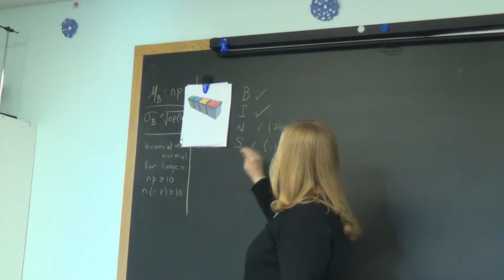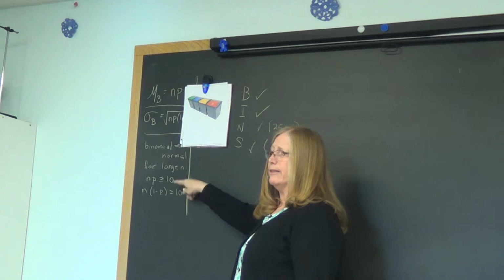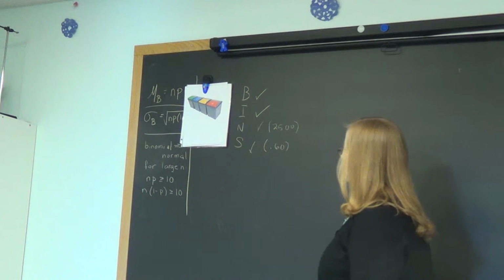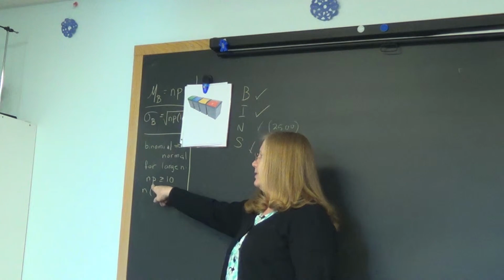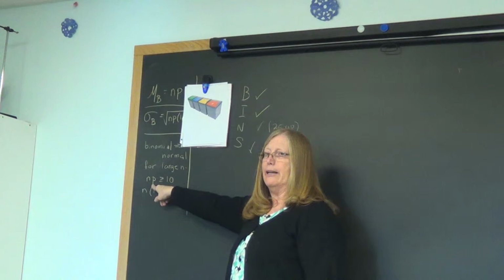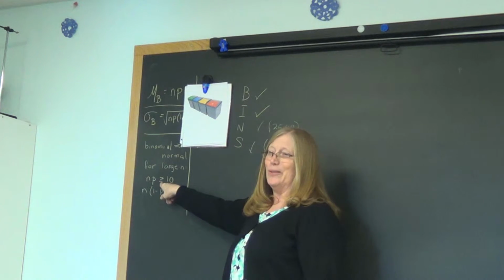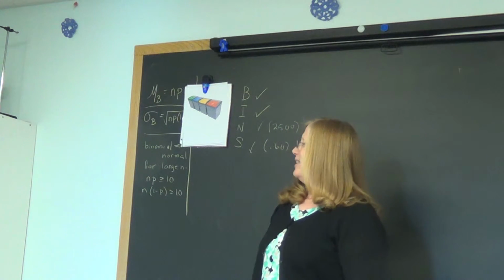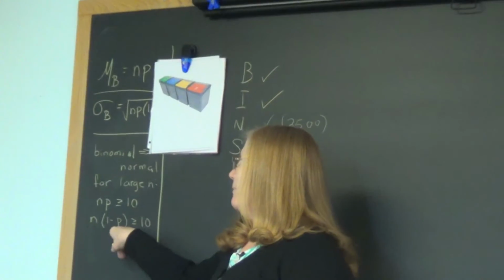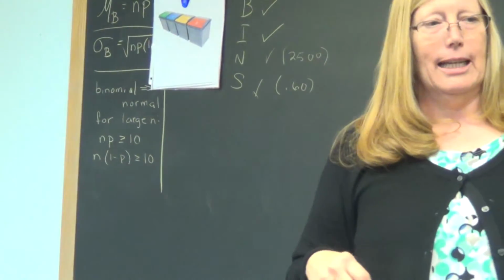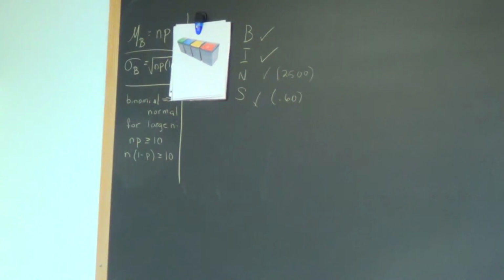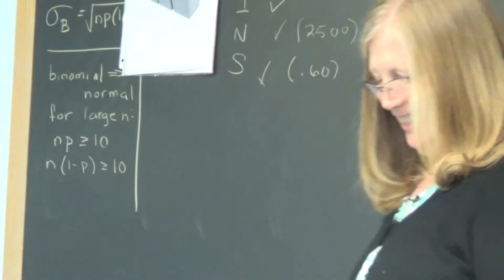So throw this information into these test points. Tell me what comes out. You're going to see if the number of trials times the probability of success, np, is greater than or equal to 10. Then you're going to put in n times the probability of 1 minus p and see if that's greater than or equal to 10. By a lot? Yeah, by a lot.